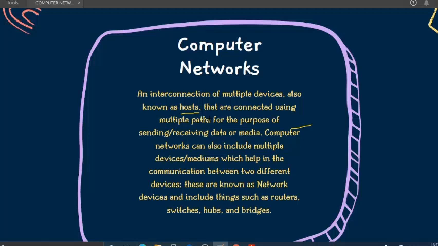Computer networks can also include multiple devices or media which help in communication between two different devices. Already explained this point. These are known as a network. I have given the example of real life also: when we communicate with people, like our neighbors, when we share something, when we conduct a party, we call them and say, you can come to this party, or we share some gifts, or we send some gifts to them.